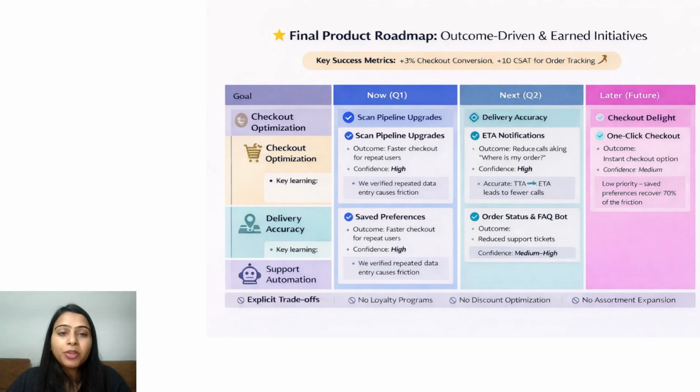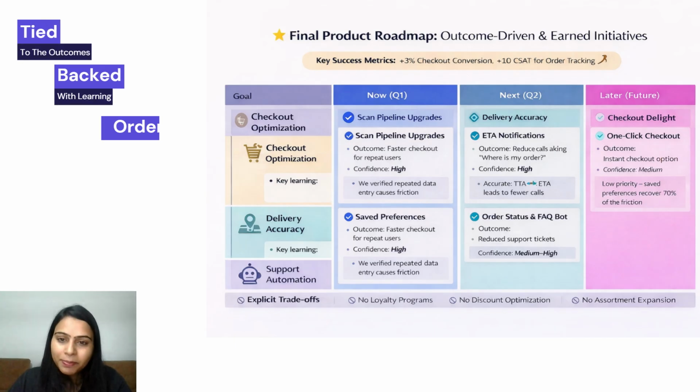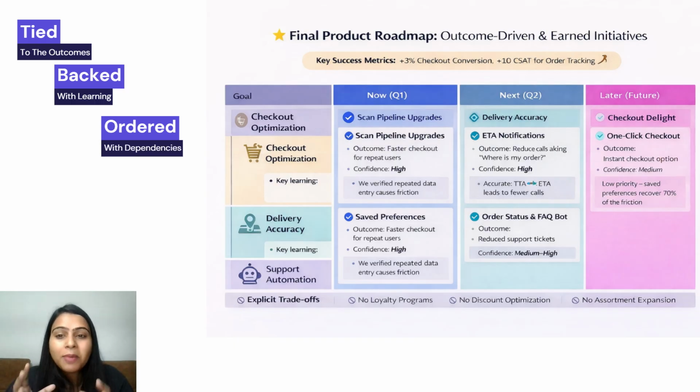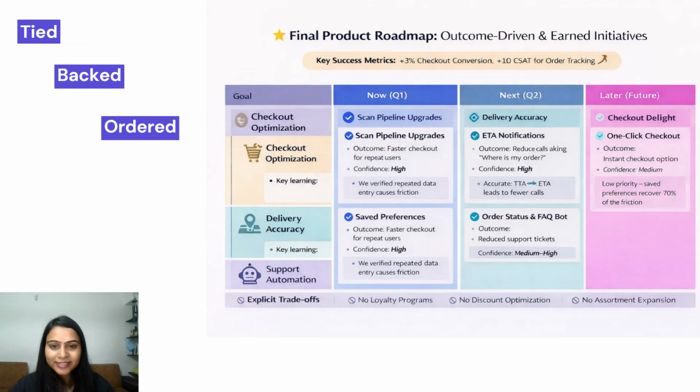Before we jump into the process, let me show you the end state. This roadmap isn't a feature list. It's a sequence of initiatives tied to outcomes, backed with learning, and ordered with dependencies. That's why some are now, some are next, and others are later. Now let's rewind and see how we actually get there.